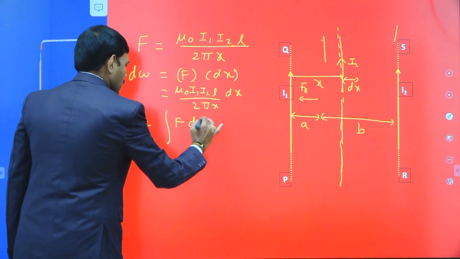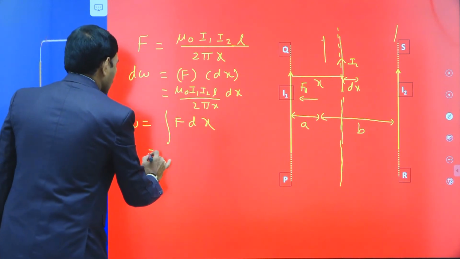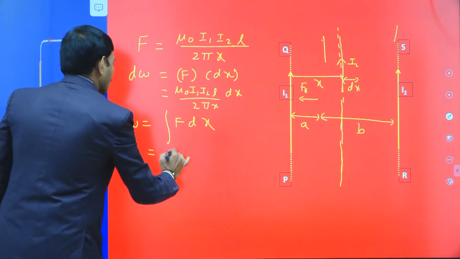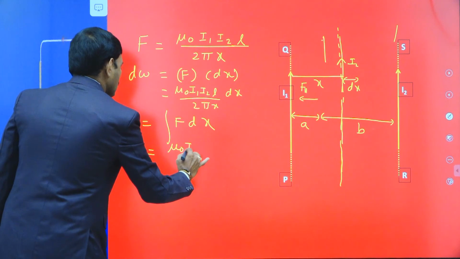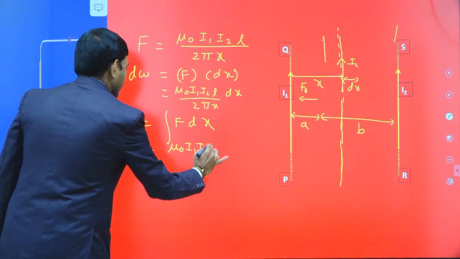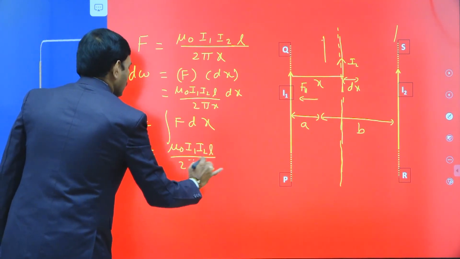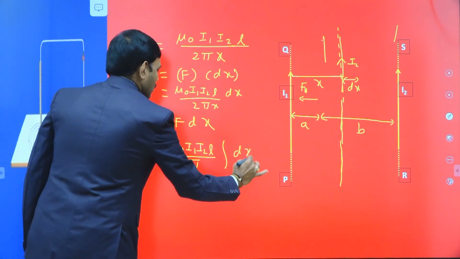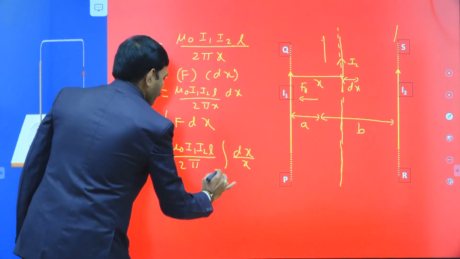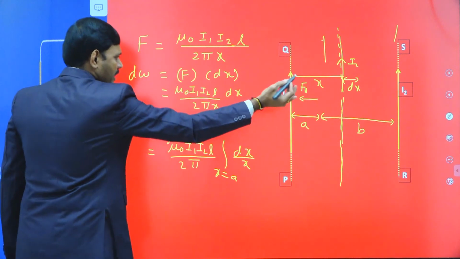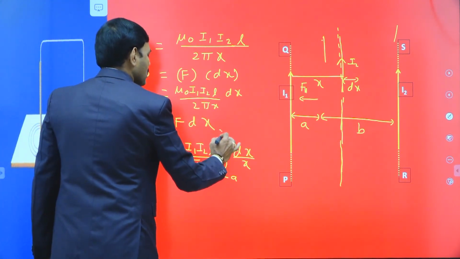Keep the constants outside the integration: mu naught, I1, I2 are constant, and L is the length of the second wire. So we get mu naught I1 I2 L by 2 pi into the integral of dx by x, where x changes from the initial position A to the final position A plus B.